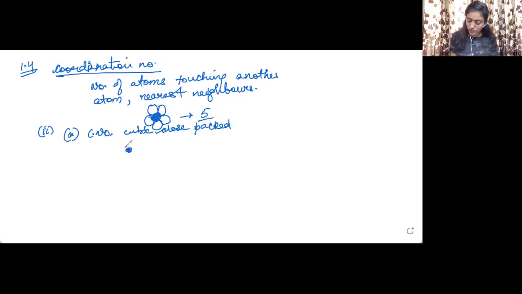So let us first draw the various types of layers that are there in cubic close packed structure. So suppose there is an atom at the center and it is surrounded by 6 more atoms. So it is sort of hexagonal arrangement. So in this case, if I consider the central atom, how many atoms are touching it? 6 atoms. So the coordination number of this atom, according to this very layer, will be 6.